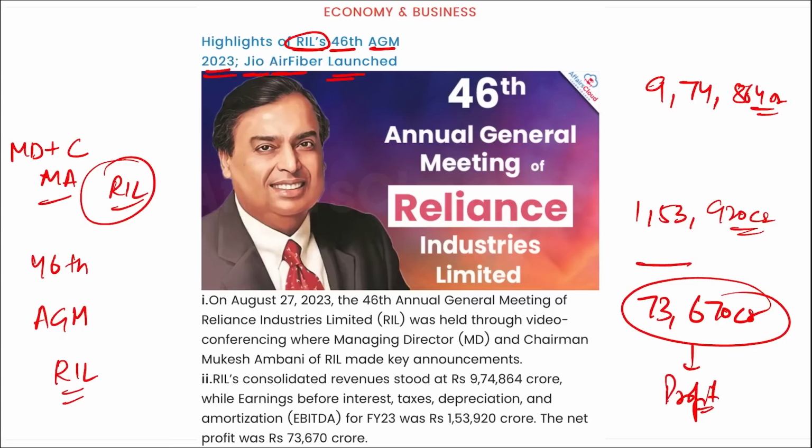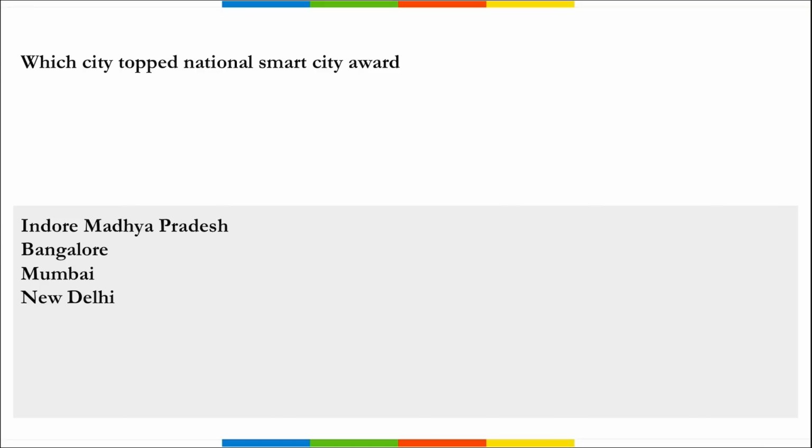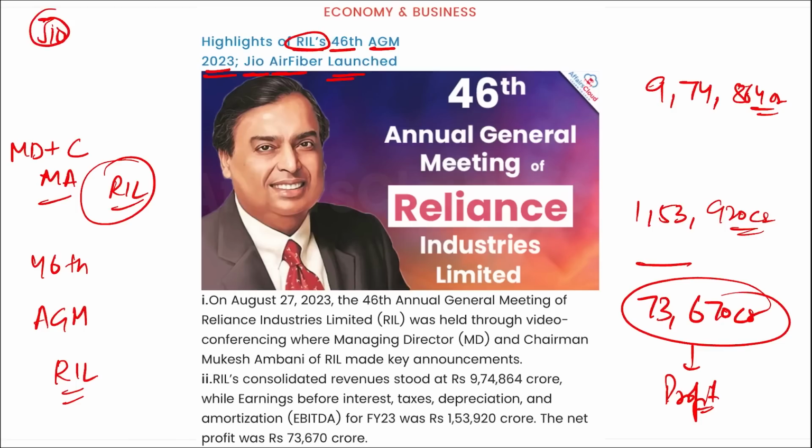Then remember Reliance Jio Infocomm Limited, that is Jio. Here remember Jio, they are all set to launch Jio Air Fiber. This is a new fixed wireless access internet service for homes and offices, and RIL will set up almost 100 compressed biogas plants to convert agriculture waste into gas. So these are some things that you need to remember. 100 compressed biogas plants and Jio Air Fiber, they will be launched by Reliance Industries Limited.